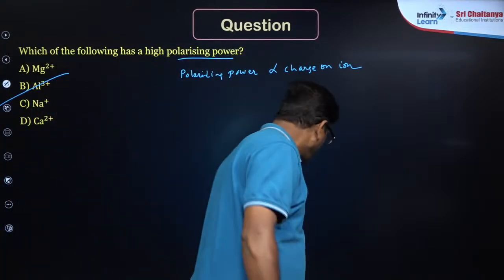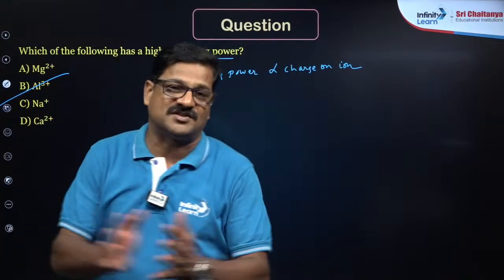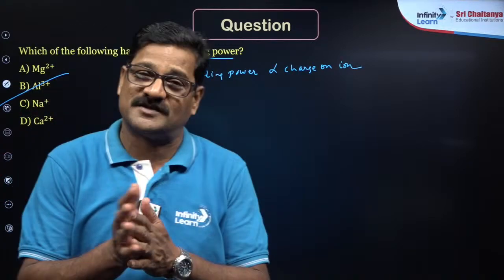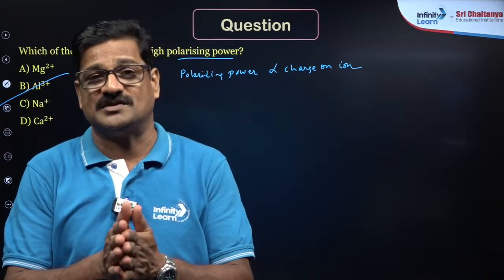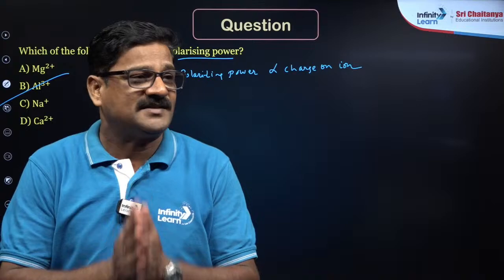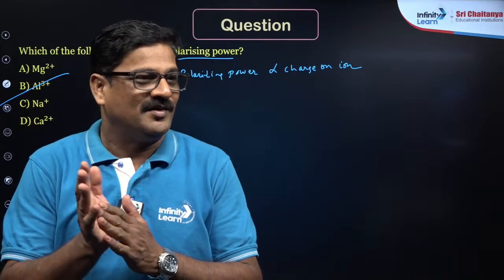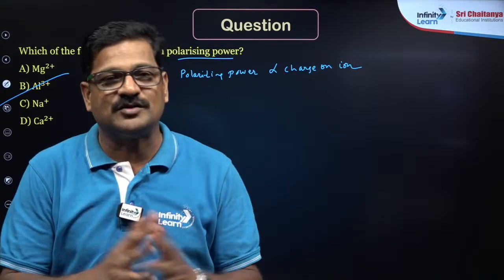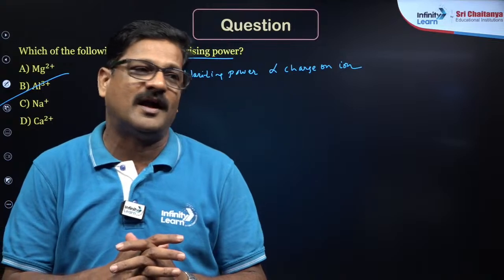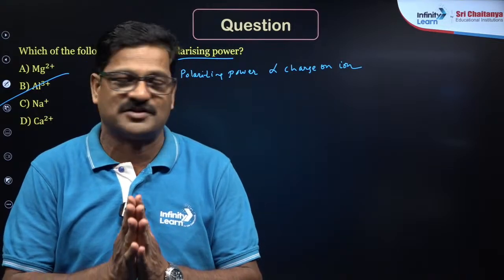Hope you are doing great. We had a great session. Today we discussed Fajan's rule and ionic compounds, Lewis theory. And in the next session we are going to do the covalent bond and valence shell electron pair repulsion theory.